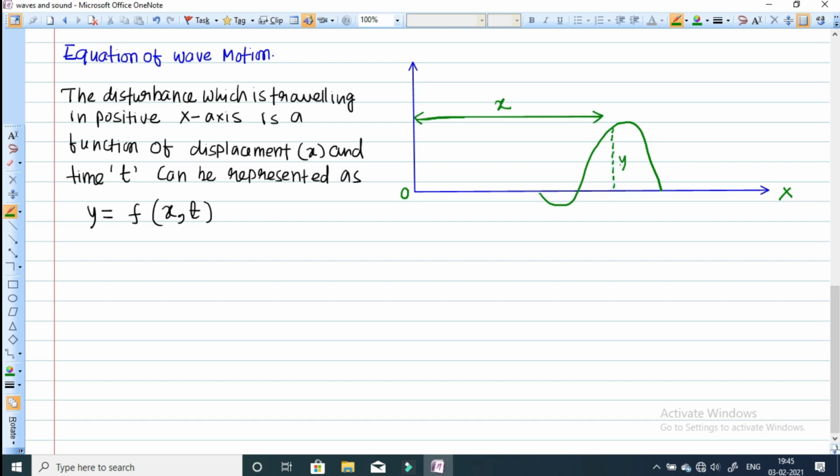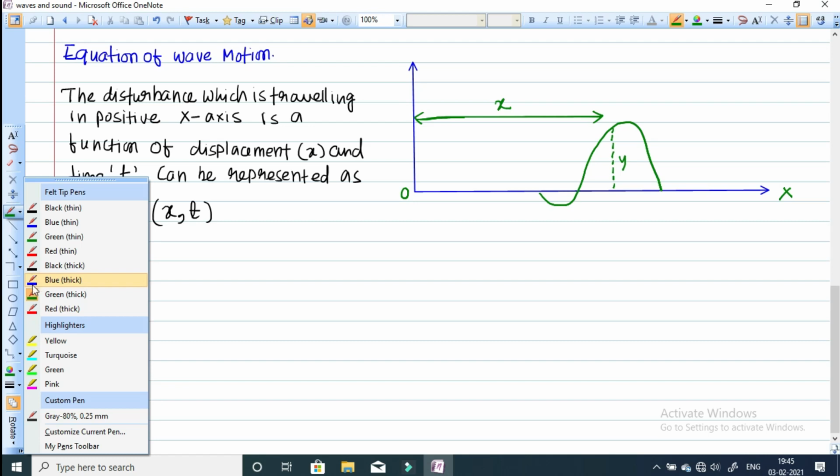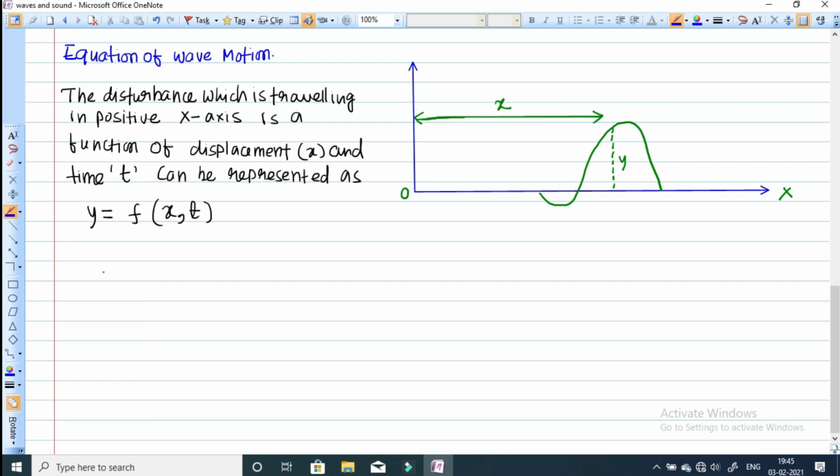Okay, so now we can write down y is a function of x and time t. After time t, this is the new position. Now let us assume a string is tied at point O.